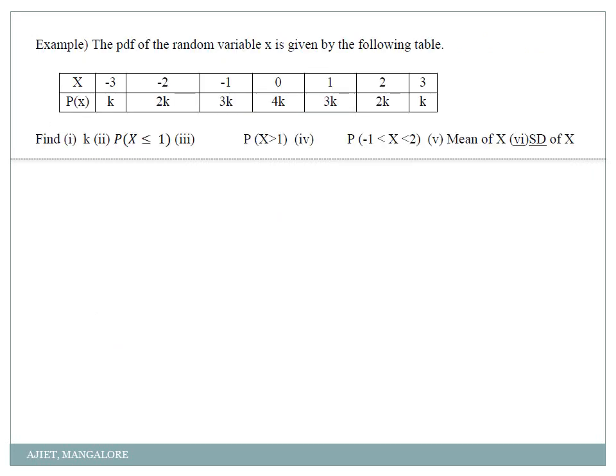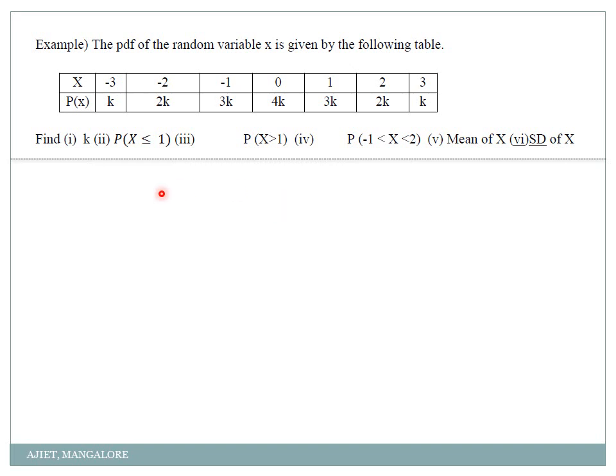I am going with the next problem now. So just check here. The PDF of a random variable x is given in the following table. What are they telling you? Already they are telling that the table is a PDF, meaning it is a probability distribution function. So using that condition, you find the value of k. How to find the value of k?